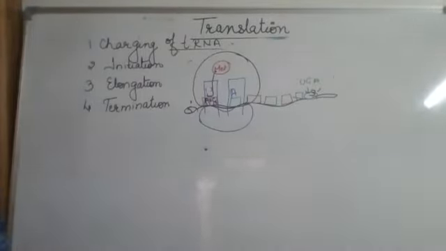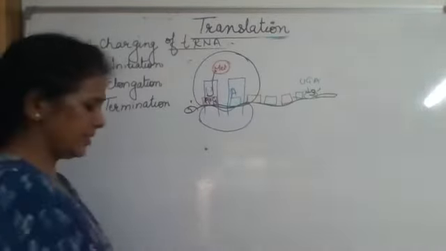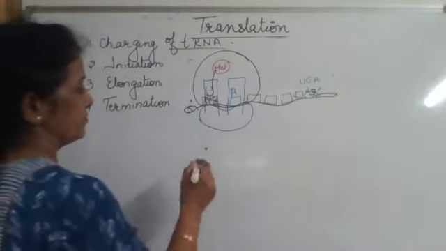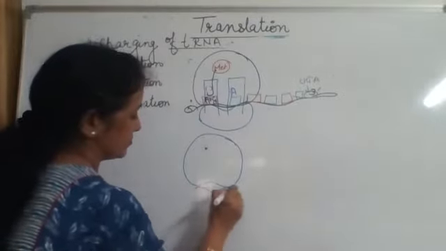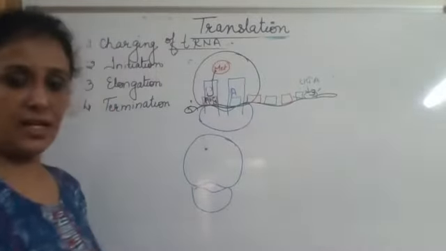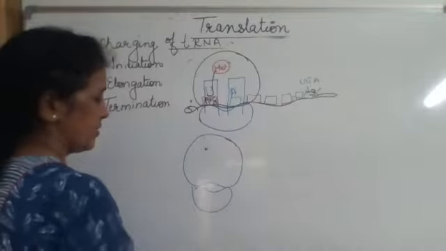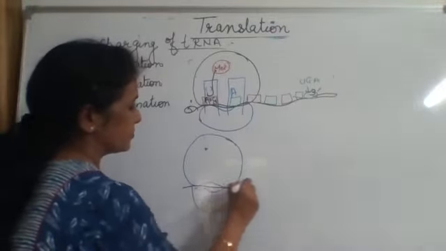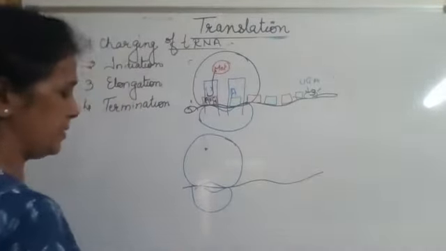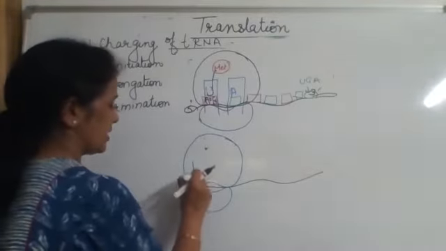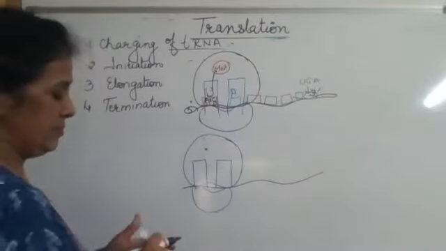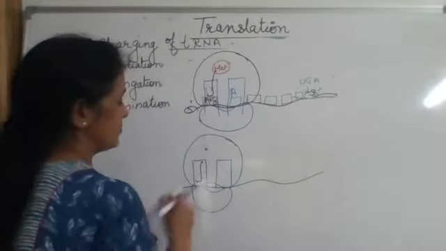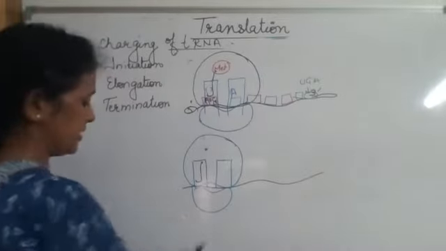What would happen in the next step? In the next step, this is our complex now. Inside this, there is mRNA. These are our 2 sites. There is already a tRNA.